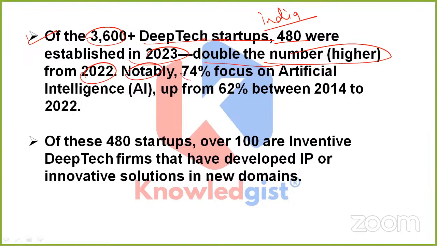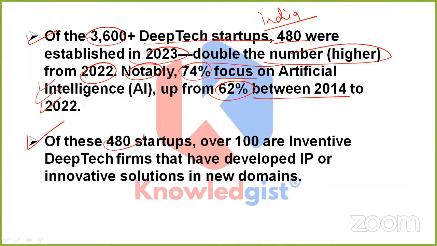Of these, 74% of the deep tech startups focus on artificial intelligence, up from 62% between 2014 and 2022, which means we can see an immense increase in deep tech startups currently focusing on AI.